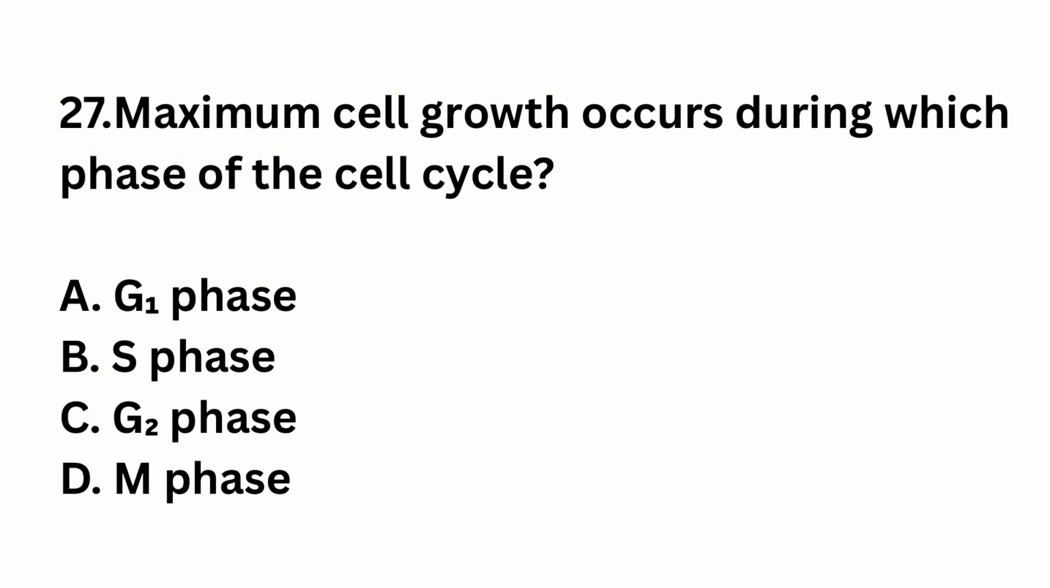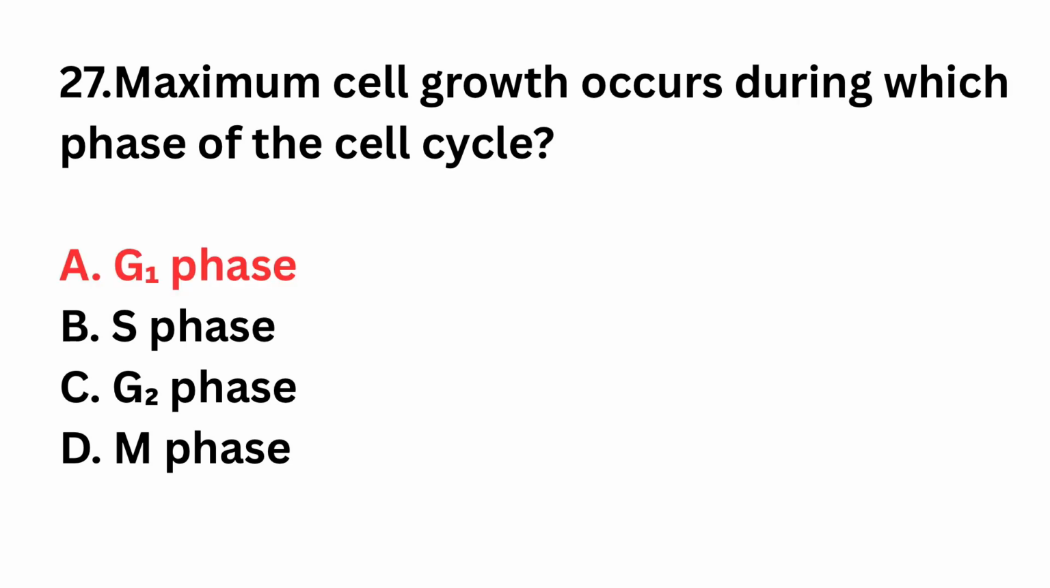Question number 27. Maximum cell growth occurs during which phase of the cell cycle? G1 phase, S phase, G2 phase, M phase. The right answer is option A, G1 phase. G1 phase involves active growth.